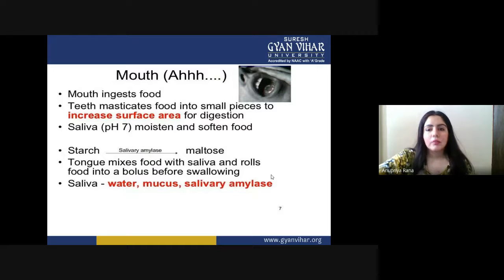Now the saliva, you can say a major secretion inside our mouth, has a pH of 7.